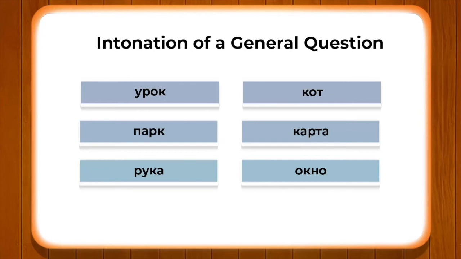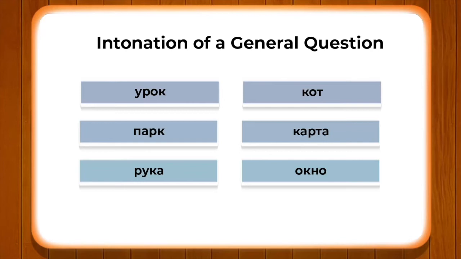Akno: whereas we are starting the word with o, the sound is not okno, it is akno, simply because the stress is falling on the second vowel, and that is why the sound of the first vowel o is changing into a. So, akno, not okno. Okay?